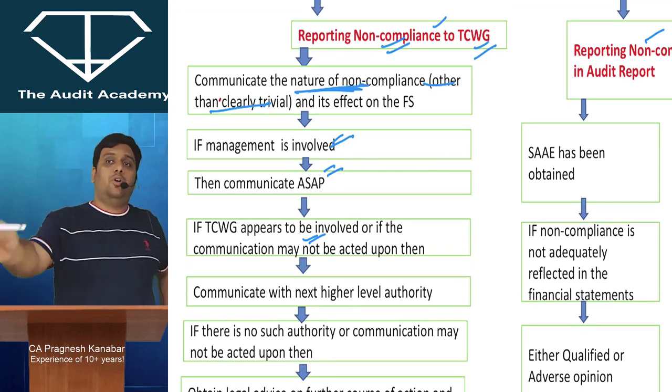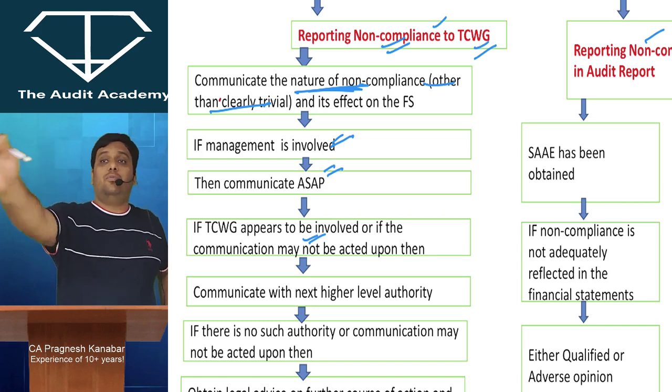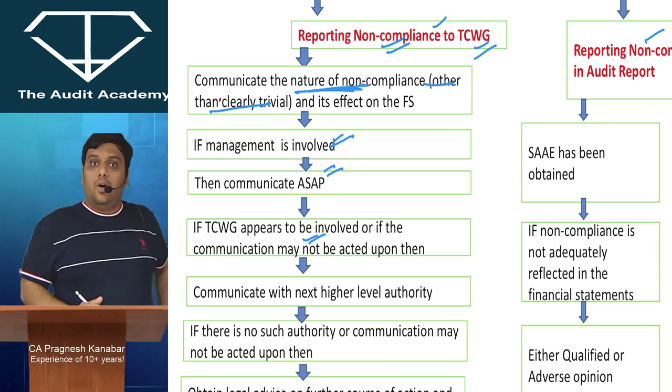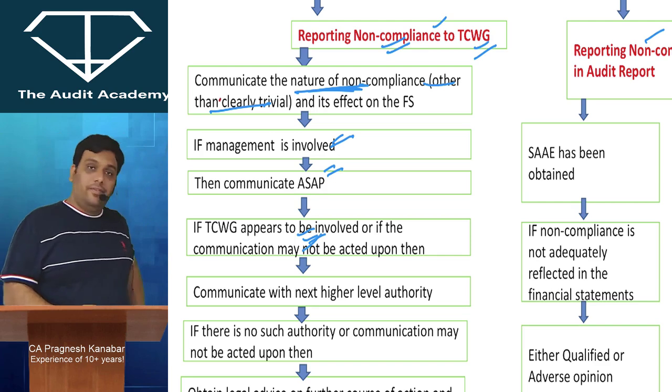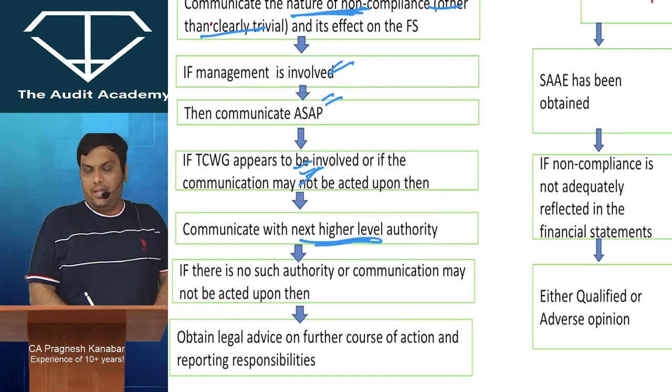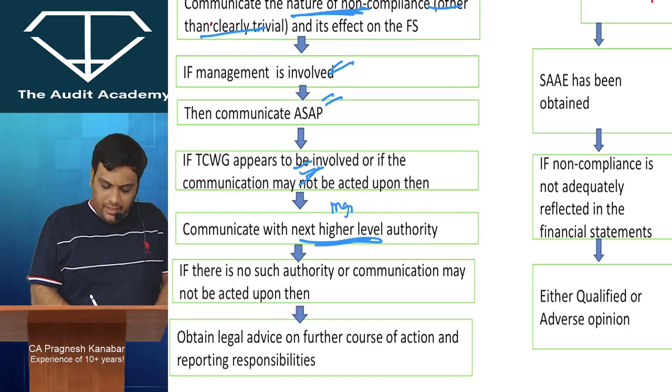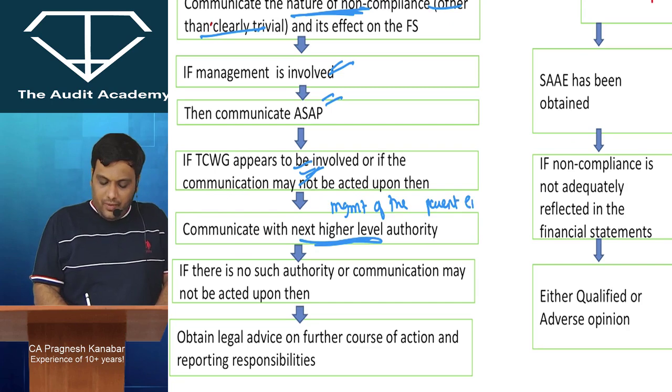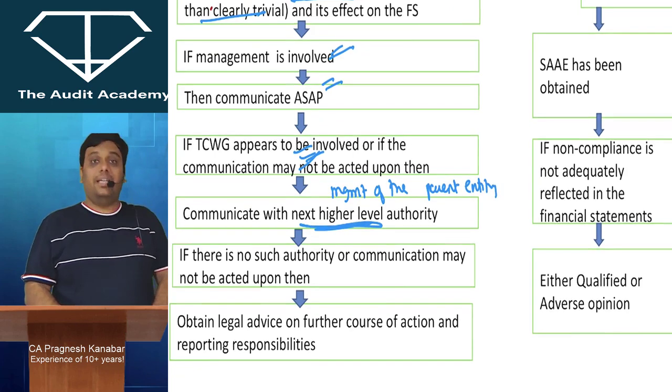Management says that from tomorrow bring your own children also. My God, even if TCWG is involved, then in that case, communicate with the next higher level authority. Next higher level authority could be, for example, management of the parent entity.